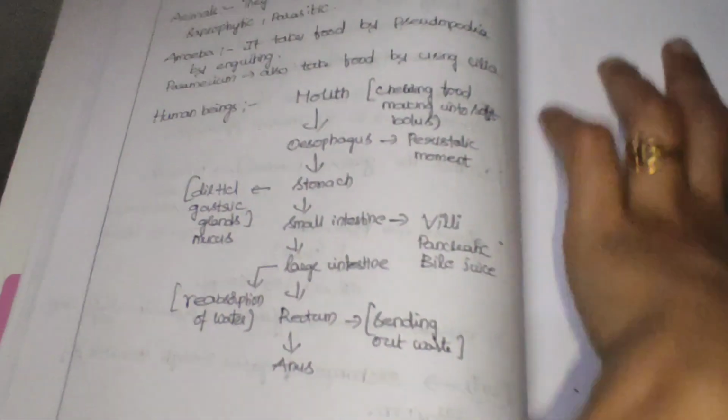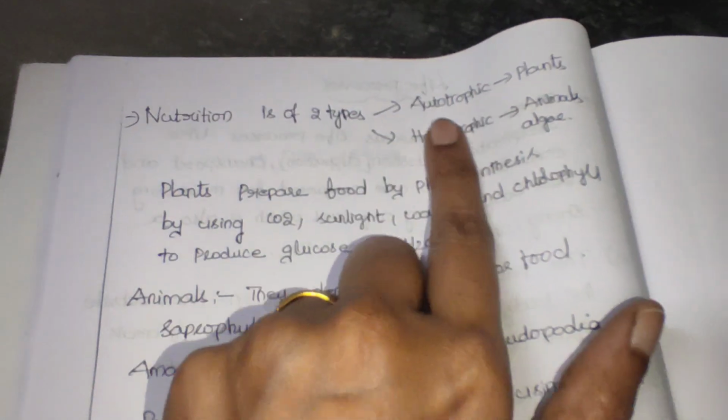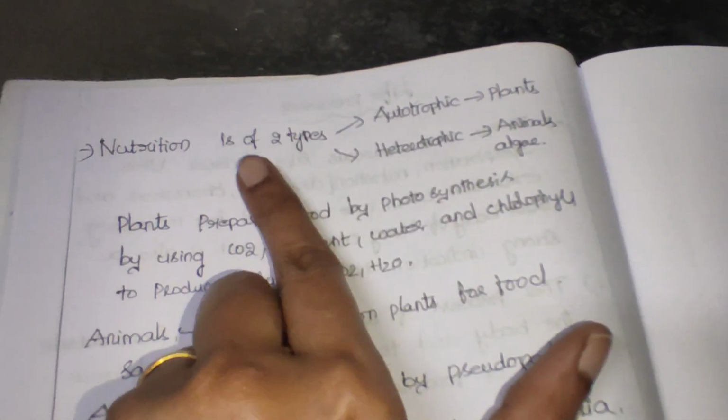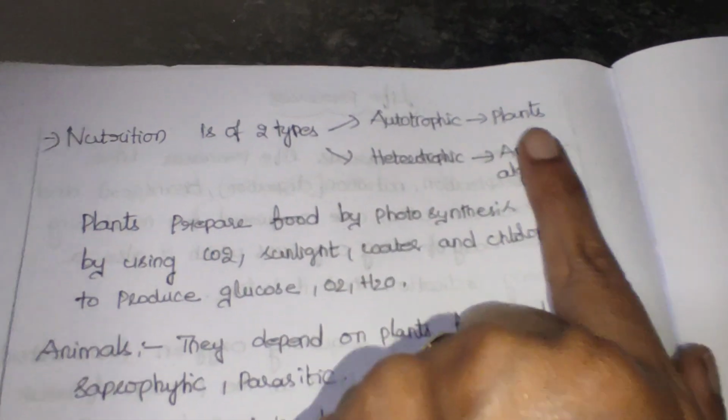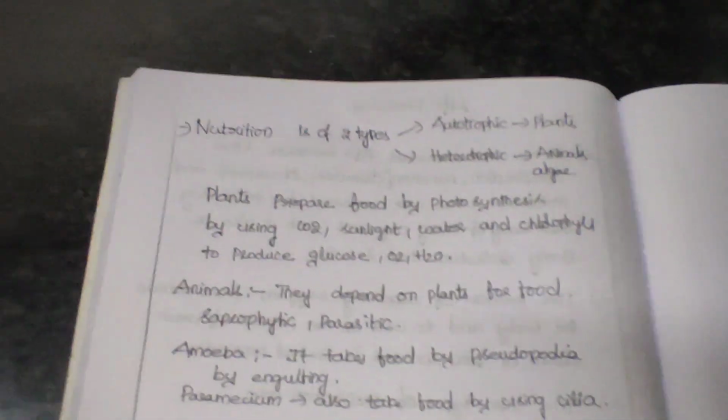Then next we'll discuss nutrition. Nutrition is of two types: autotrophic nutrition and heterotrophic nutrition. Autotrophic nutrition is performed by plants, and heterotrophic nutrition by animals or algae.